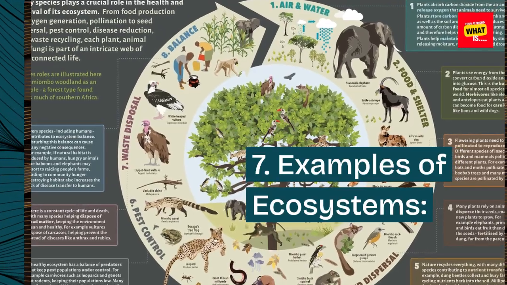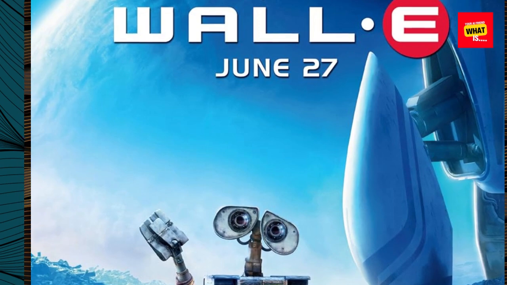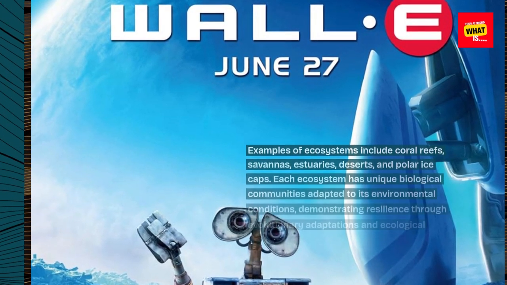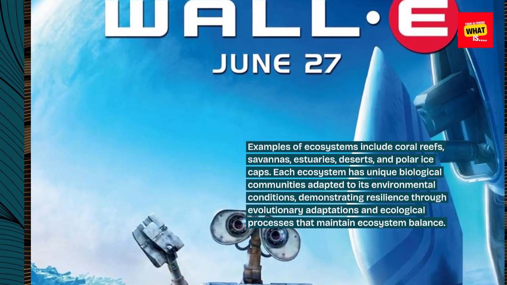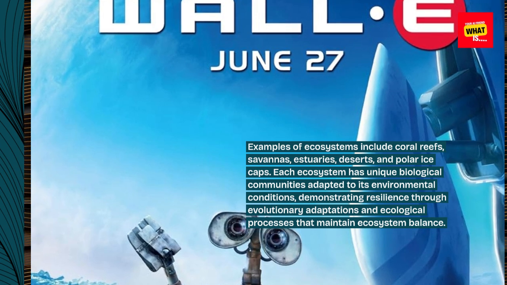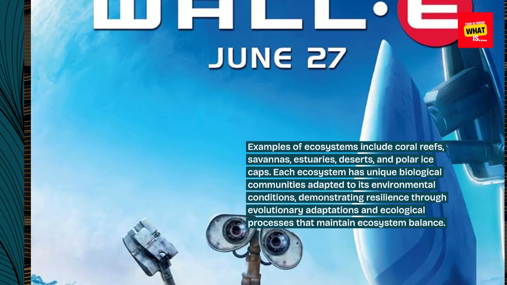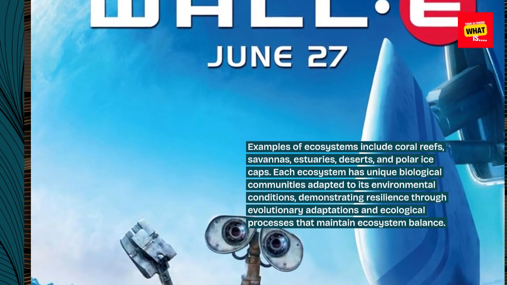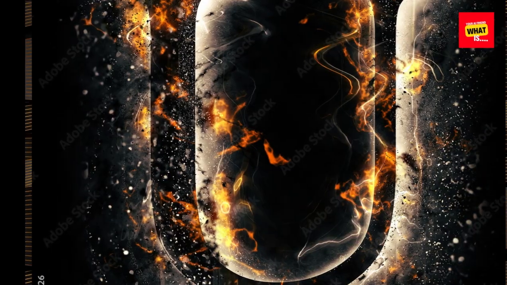7. Examples of ecosystems. Examples of ecosystems include coral reefs, savannas, estuaries, deserts, and polar ice caps. Each ecosystem has unique biological communities adapted to its environmental conditions, demonstrating resilience through evolutionary adaptations and ecological processes that maintain ecosystem balance.